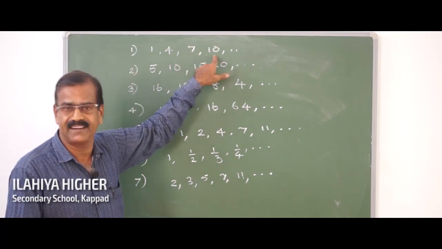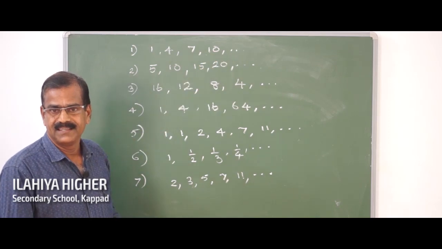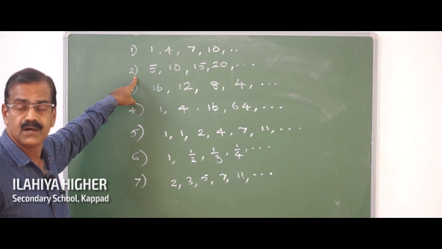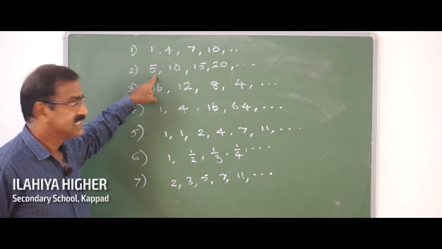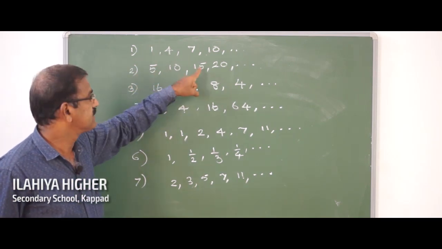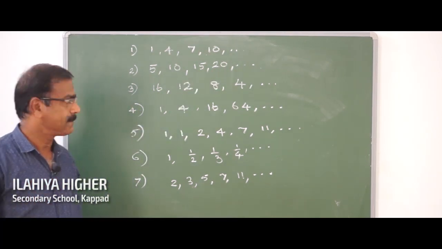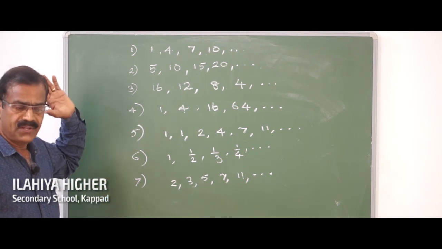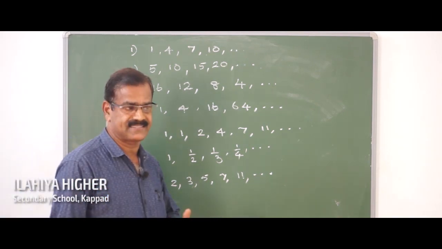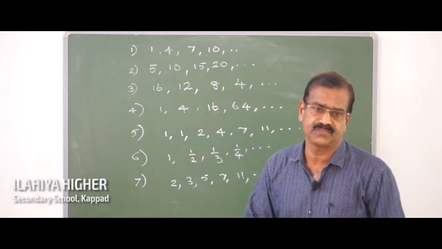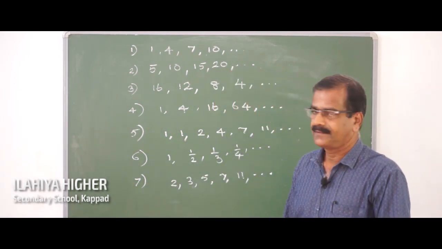Then the fourth term is 10. So also in the second number sequence, first term is 5, second term is 10, third is 15, fourth is 20, like that, goes on. So now you know what is meant by a sequence and the terms of the sequence.